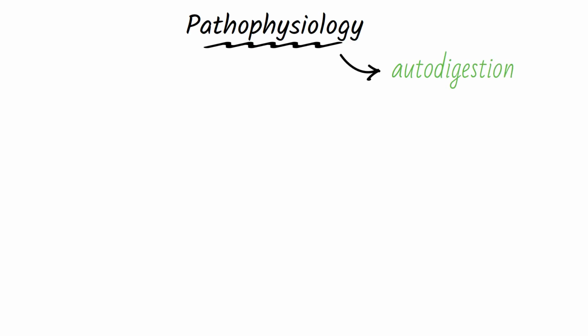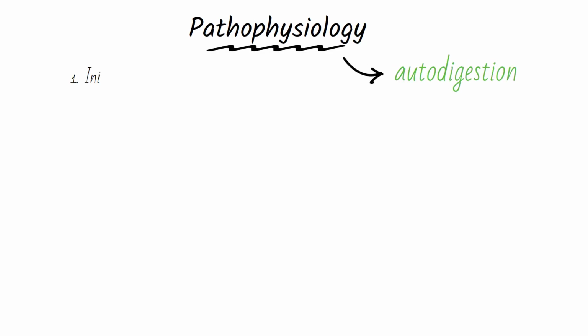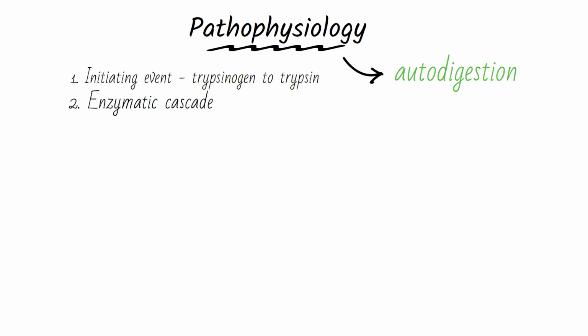The pathophysiology of acute pancreatitis is a catastrophic cascade of autodigestion. The central event is the premature conversion of inactive trypsinogen to active trypsin inside the pancreatic acinar cells, which normally only happens in the duodenal lumen. Activated trypsin then activates other pancreatic zymogens. Proelastase is converted to elastase, which digests the elastin in blood vessel walls, leading to hemorrhage. Prophospholipase A2 is converted to phospholipase A2, which digests cell membranes, causing coagulative necrosis and fat necrosis.